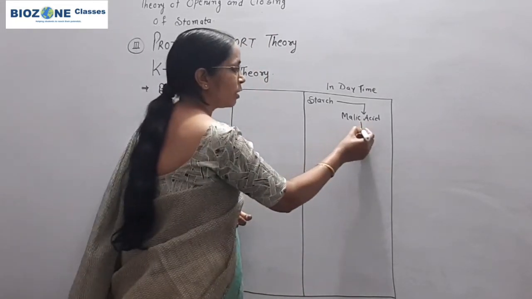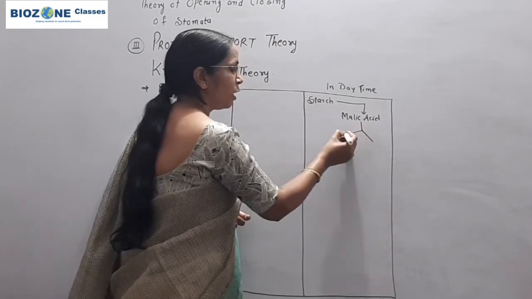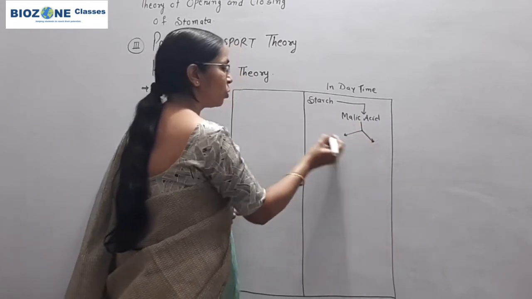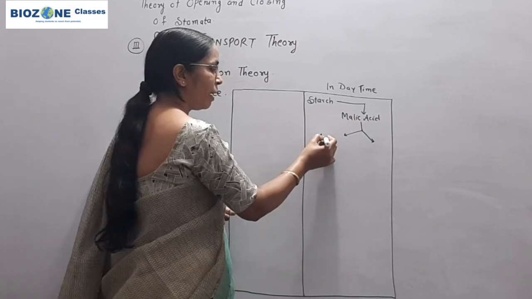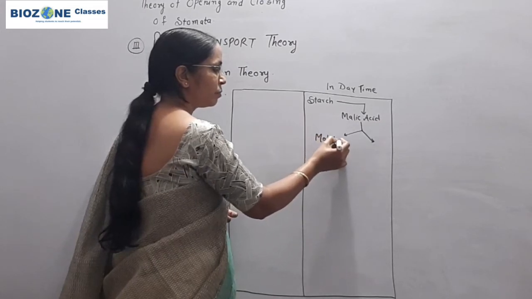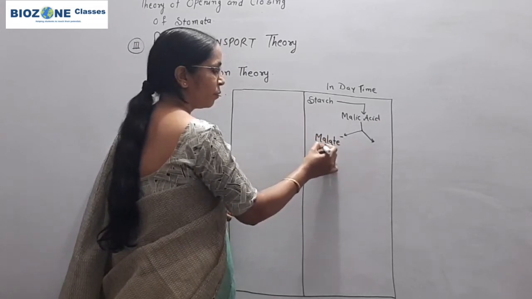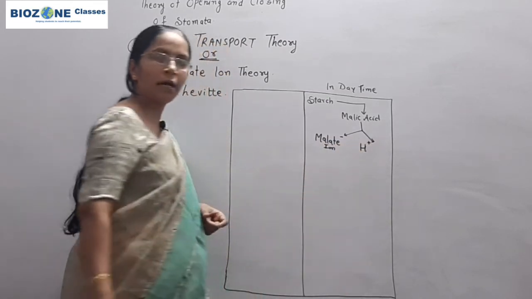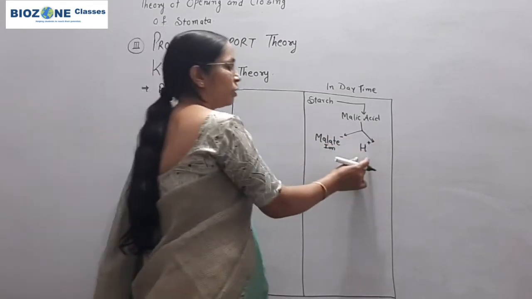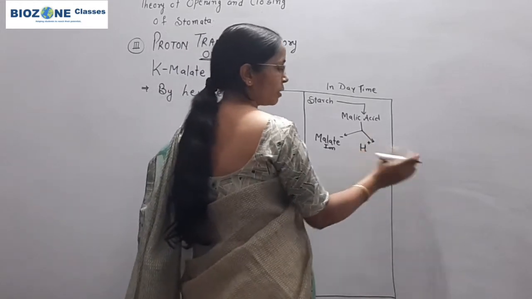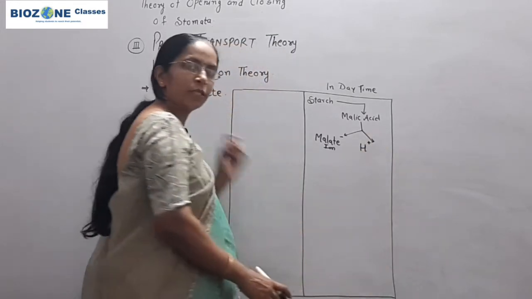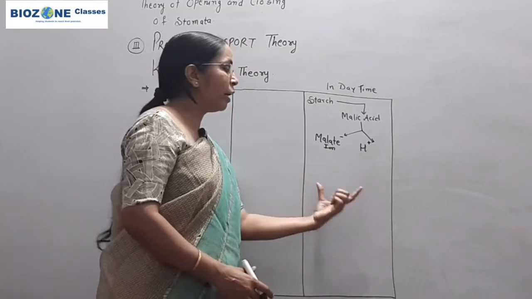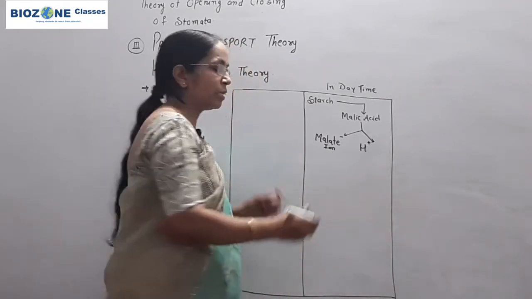This malic acid is immediately broken down into malate ion as well as hydrogen ion. Now this hydrogen ion, we explain for the guard cell, and besides the guard cell, accessory cells are there.